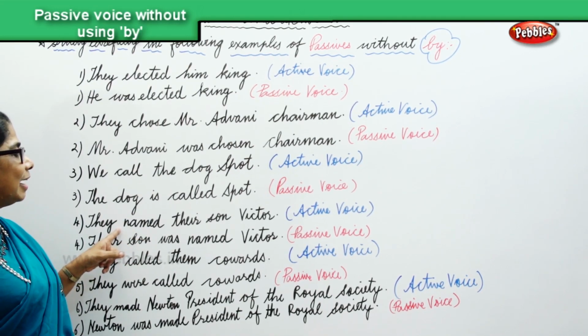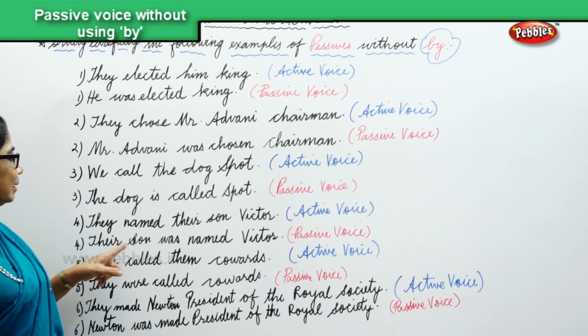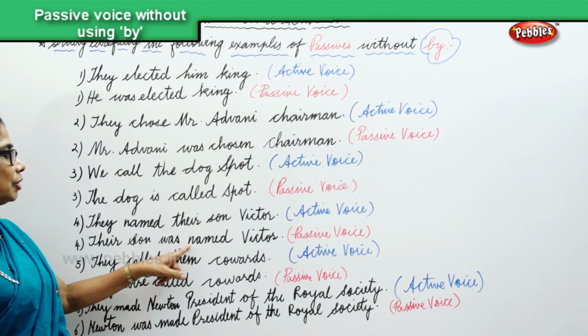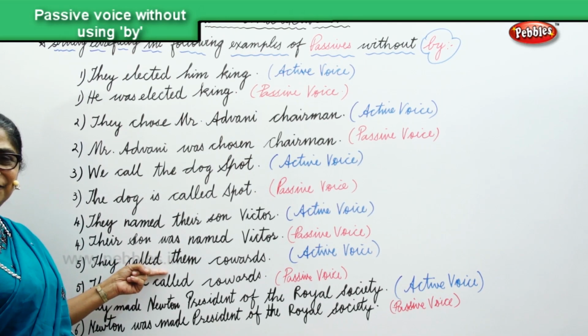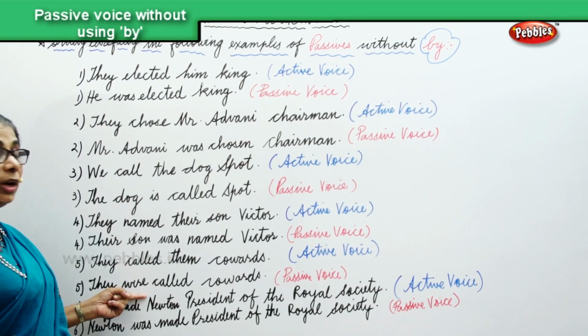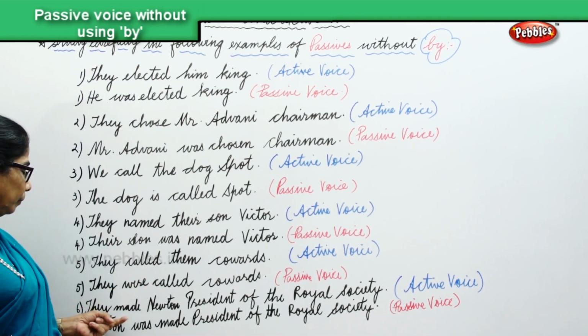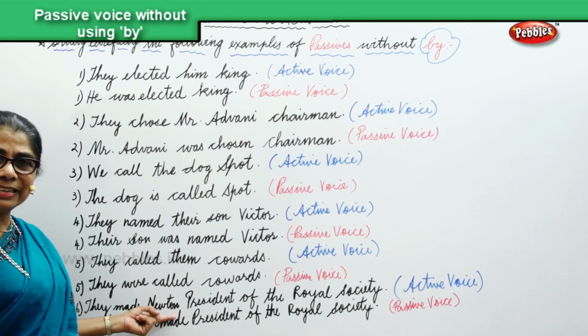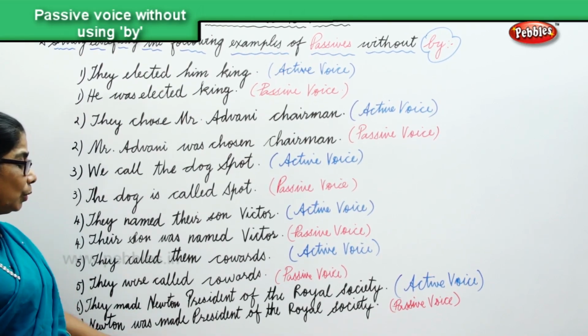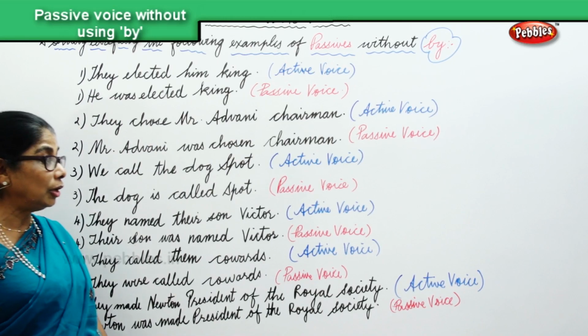They named their son Victor, active. Their son was named Victor, passive voice. They called them cowards, active. They were called cowards, passive. They made Newton president of the Royal Society, active, passive. Newton was made president of Royal Society.